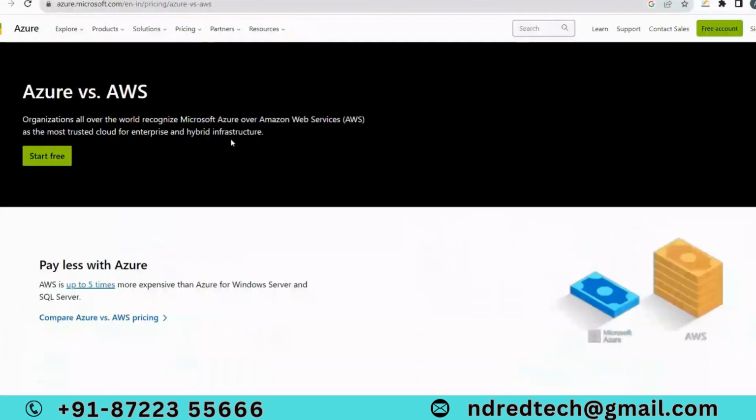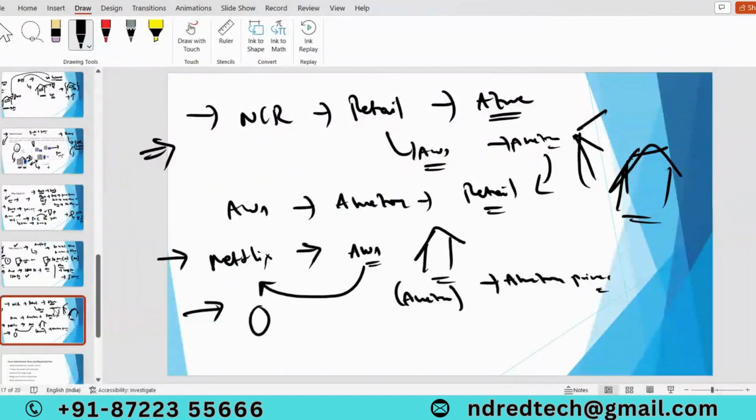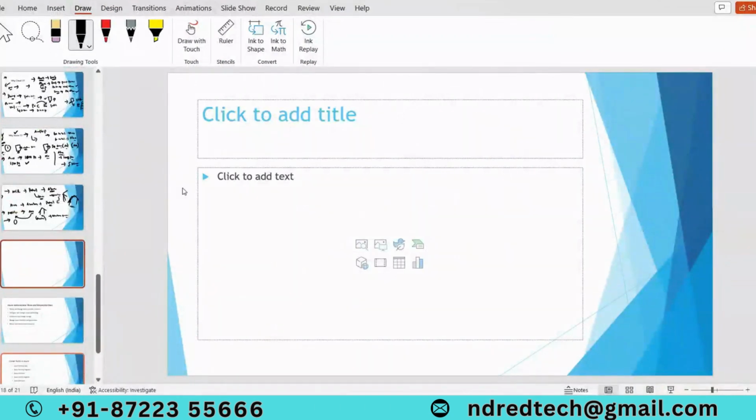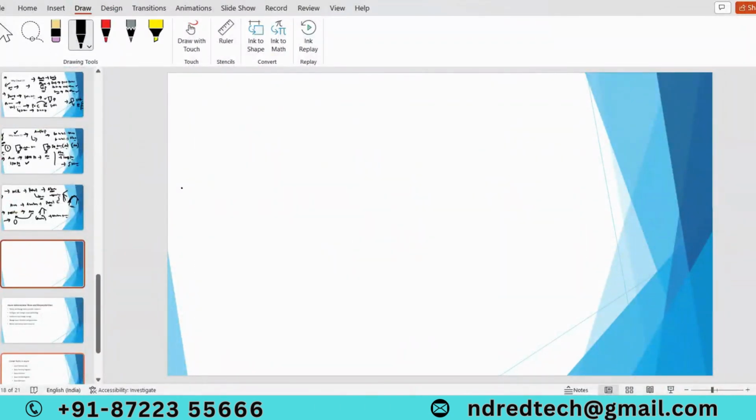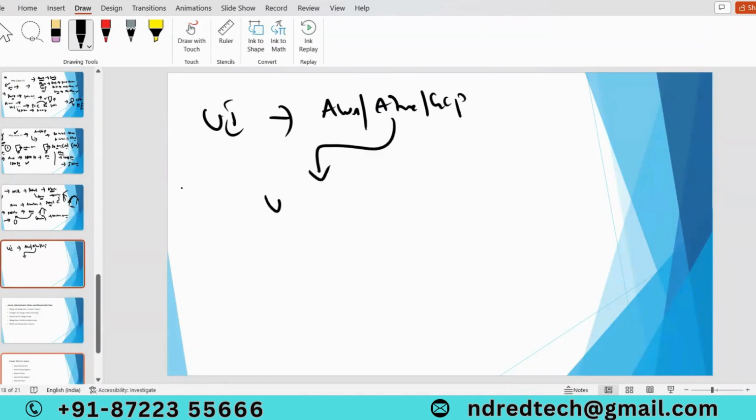That's the reason they mention "most trusted cloud for enterprise and hybrid infrastructure." And we have a few more advantages. Coming to the user interface, I worked in AWS, Azure, and GCP. Compared to all three clouds, Azure has a rich interface.